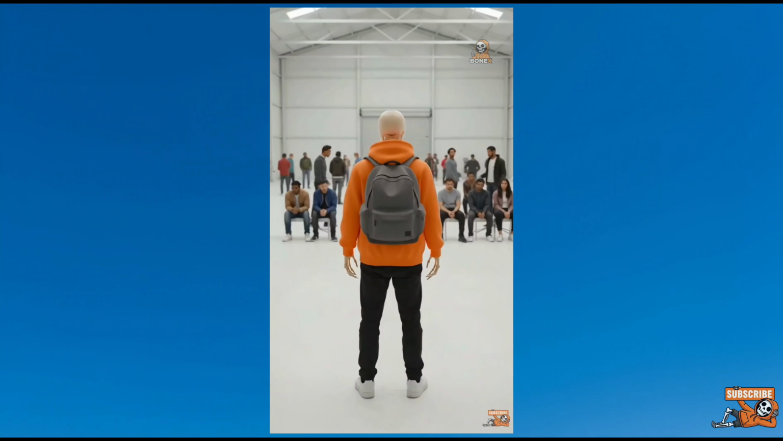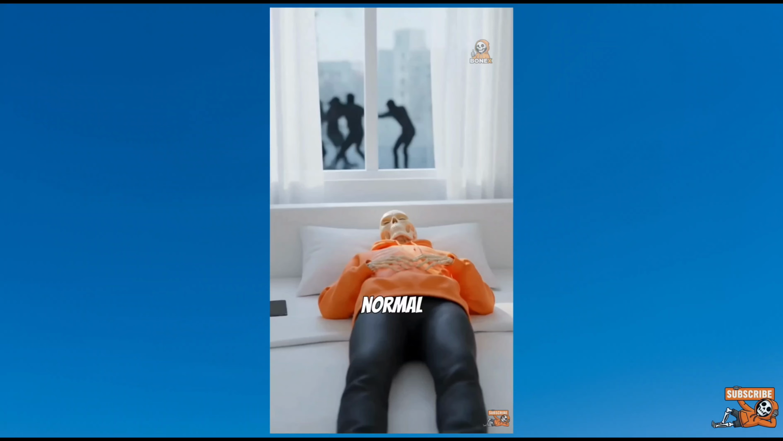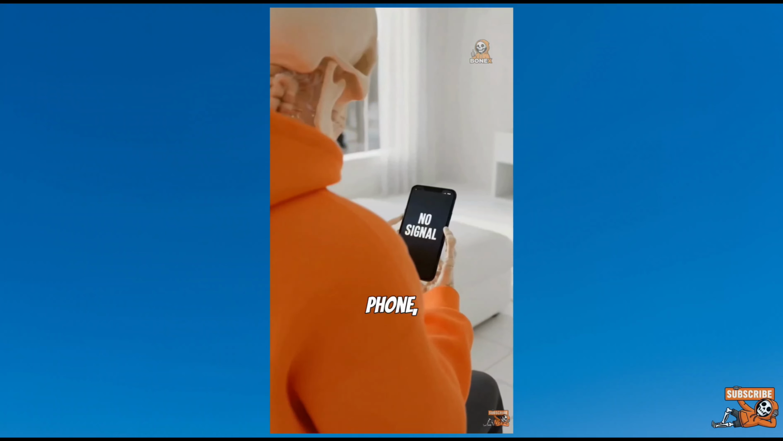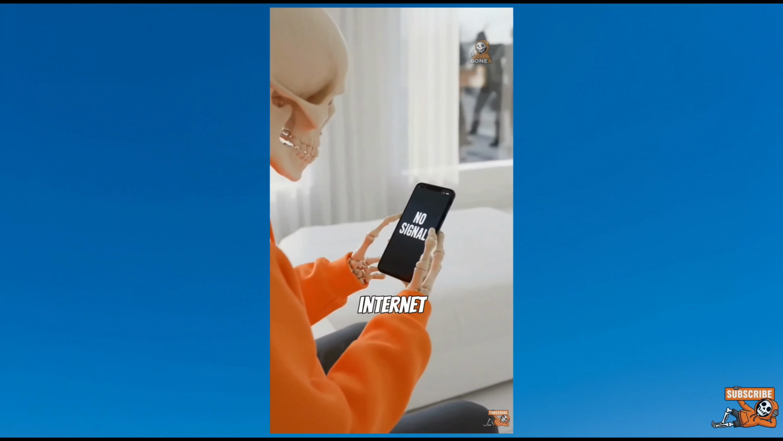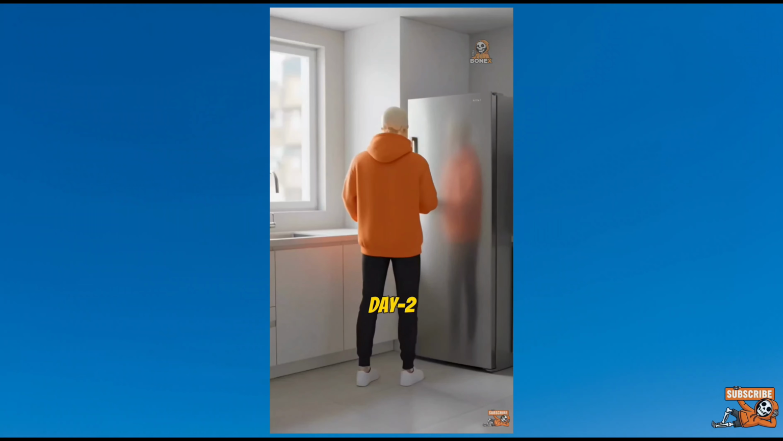What if you spend 1 week in a zombie apocalypse? Day 1. Everything feels normal until you hear distant screams and chaos outside. You check your phone, but there is no signal, no internet, nothing. And that's when it hits you. This is real.